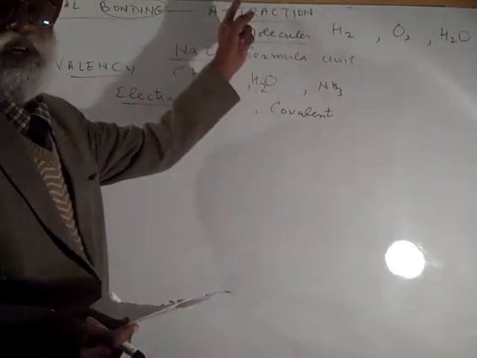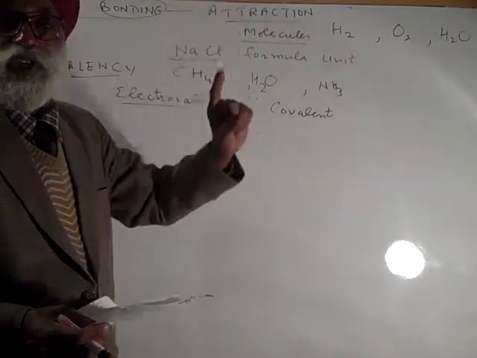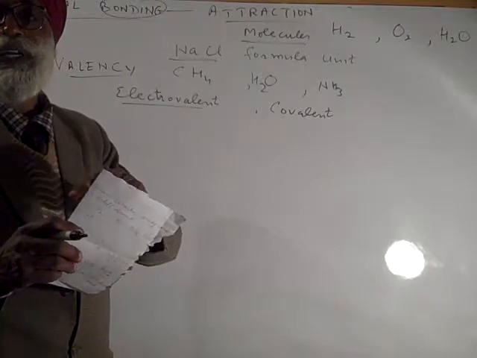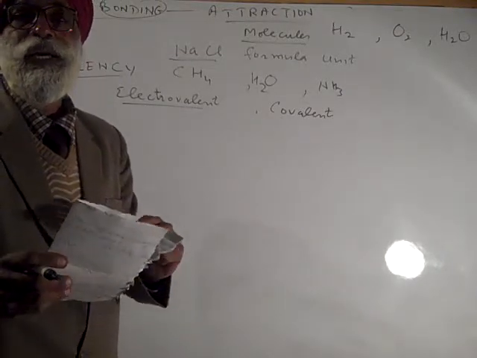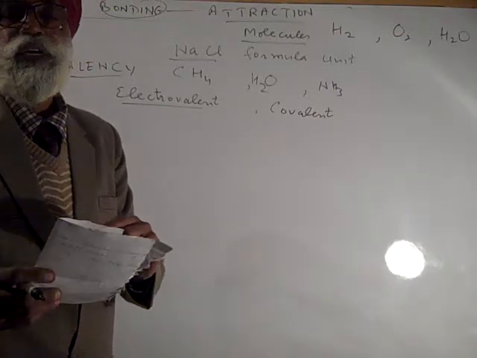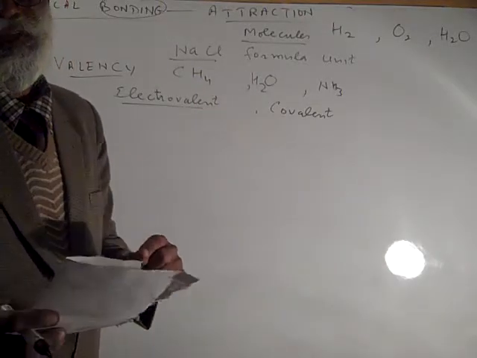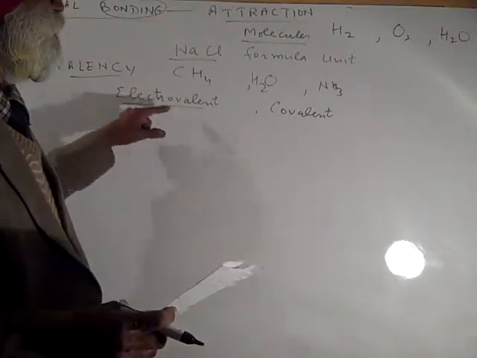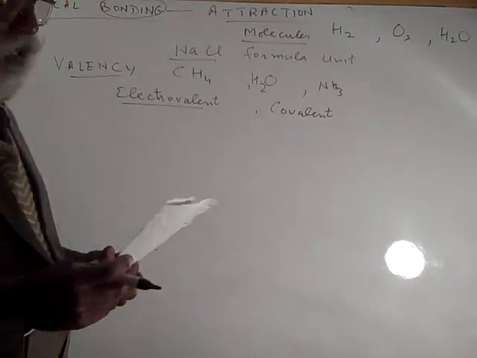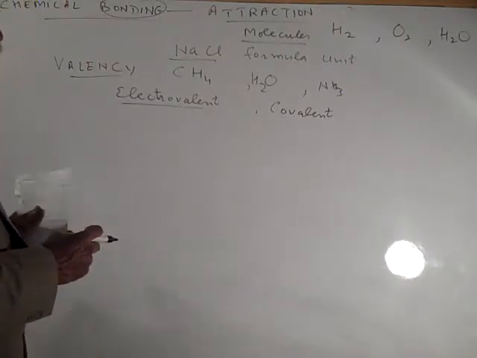So attraction means loss of energy, and repulsion means increase in energy. So what is happening during bond formation? Attraction is encouraged while repulsion is discouraged. So here we are having different bond formations. How are we explaining all this? Let us see this.